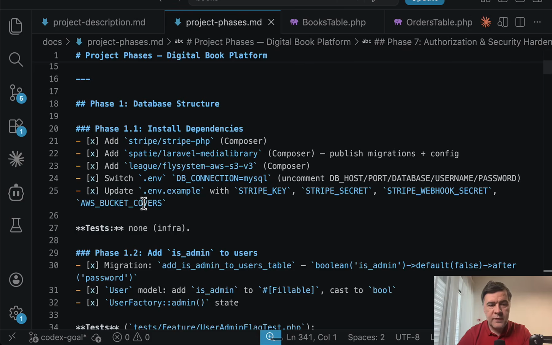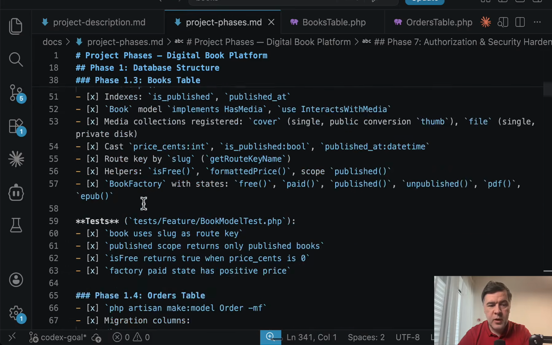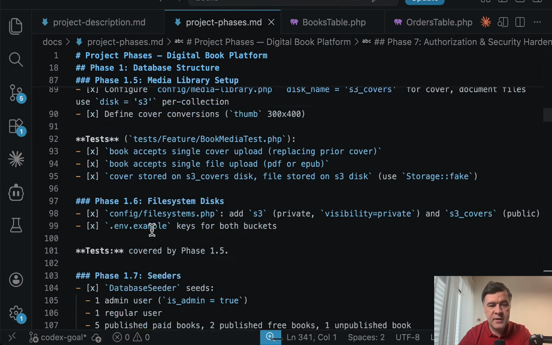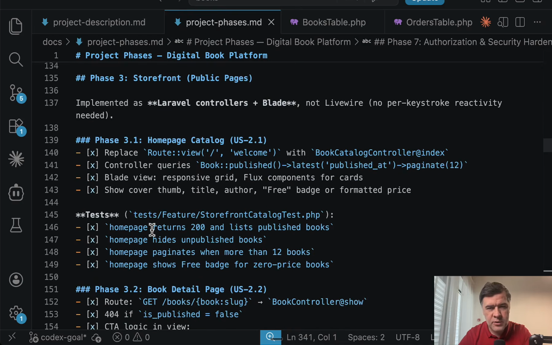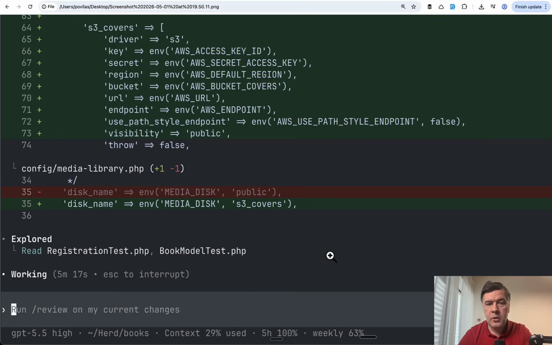Because the original project phases document was pretty big, so 8 phases and then sub-phases inside, pretty detailed, so I was expecting the agent to run for an hour or so to create the full project. And I will show you screenshots of what happened along the way. So this is a screenshot about 5 minutes in, and already 29% of context used. So this will be the number that we will monitor closely, with the question of what happens if it reaches 100%. And in this case, I didn't enable 1 million token context.